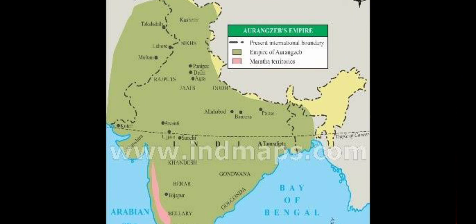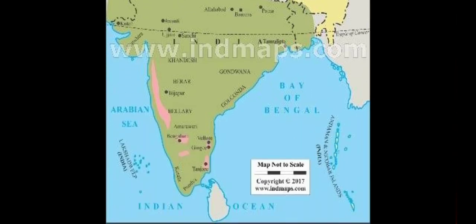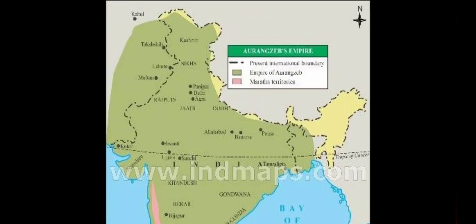Today's Bangladesh and a little part of eastern Myanmar, Chittagong, and also the southern part of India. So almost all of India was under the rule of Aurangzeb, and that is why India was known as the Indian subcontinent.